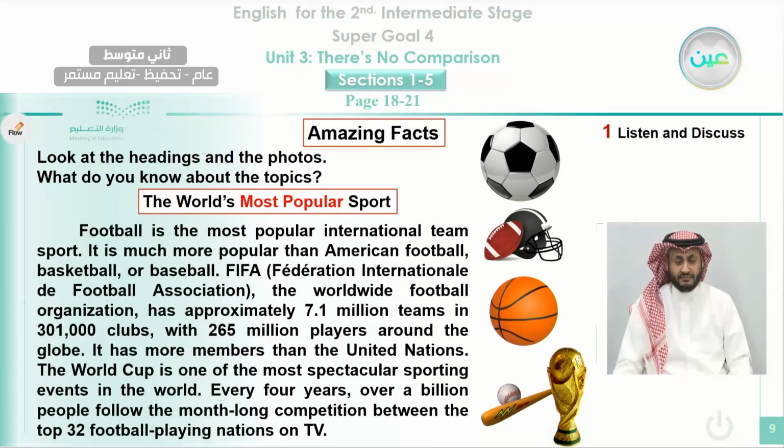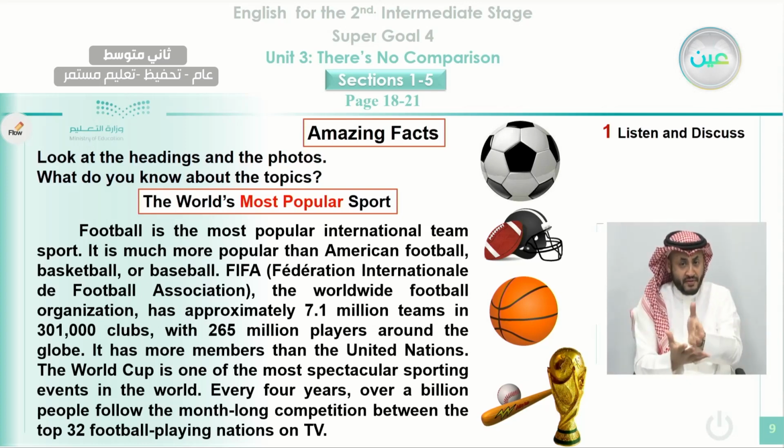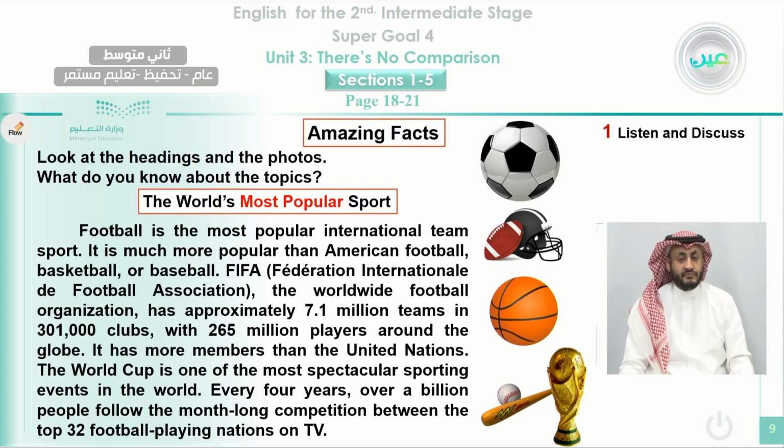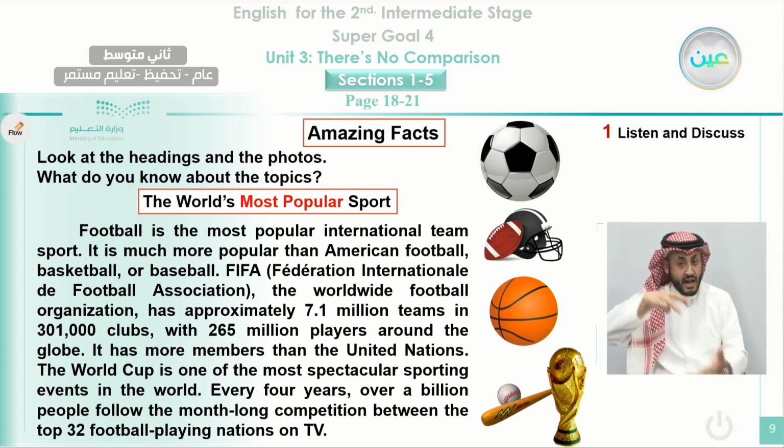The world's most popular sport. Football is the most popular international team sport. It is much more popular than American football, basketball, or baseball. FIFA, Federation International de Football Association, the worldwide football organization, has approximately 7.1 million teams and 301,000 clubs, with 265 million players around the globe.